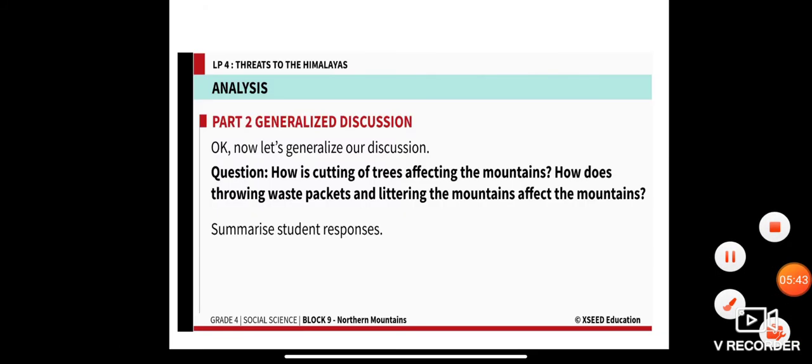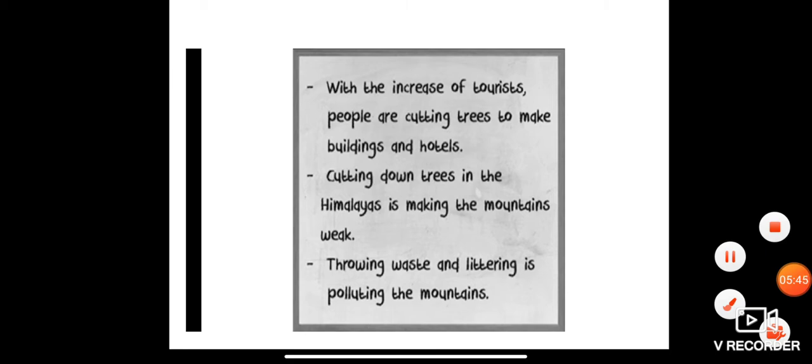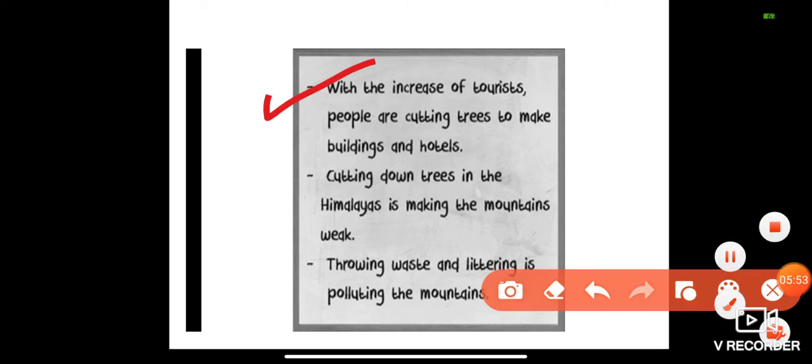With the increase of tourists, people are cutting trees to make buildings and hotels. To construct a building and hotel, you need to clear forest, so people started cutting trees. Another point is that cutting down trees in the Himalayas is making the mountain weak, because the forest holds the soil.